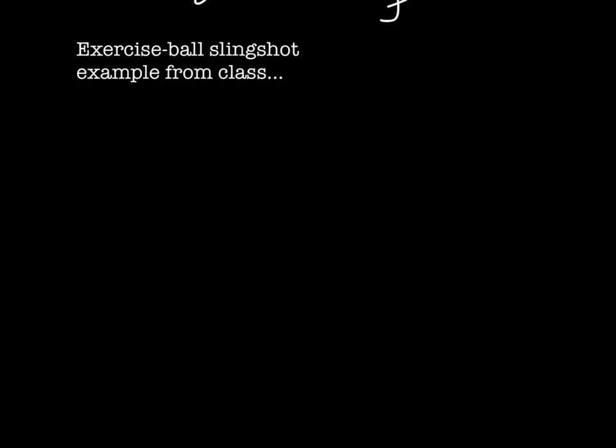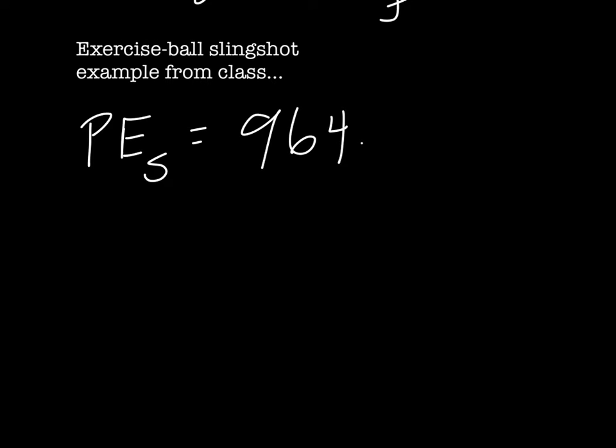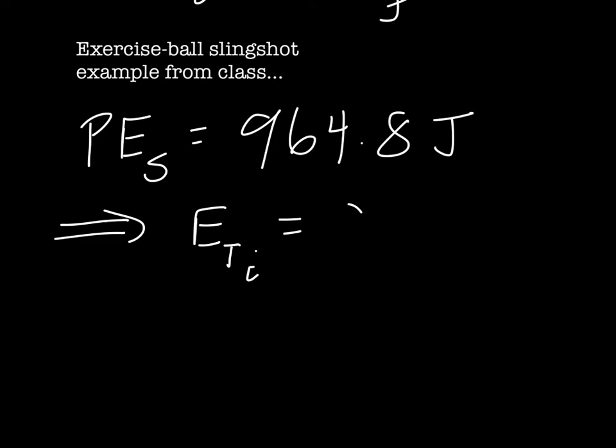We'll go back to the exercise ball slingshot from class. If I remember correctly, our slingshot's stored energy was 964.8 joules. So we would say that our total mechanical energy initially was equal to that very value. That was the initial total mechanical energy in that system.